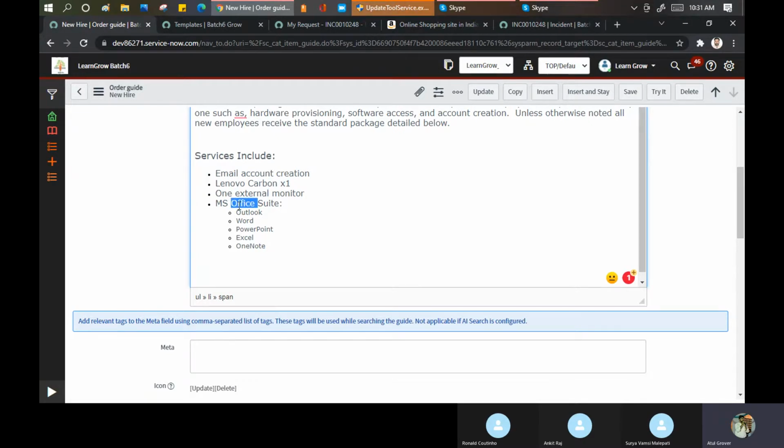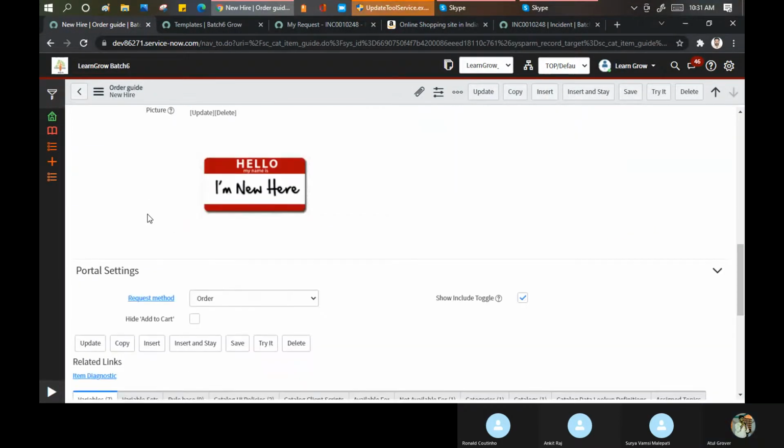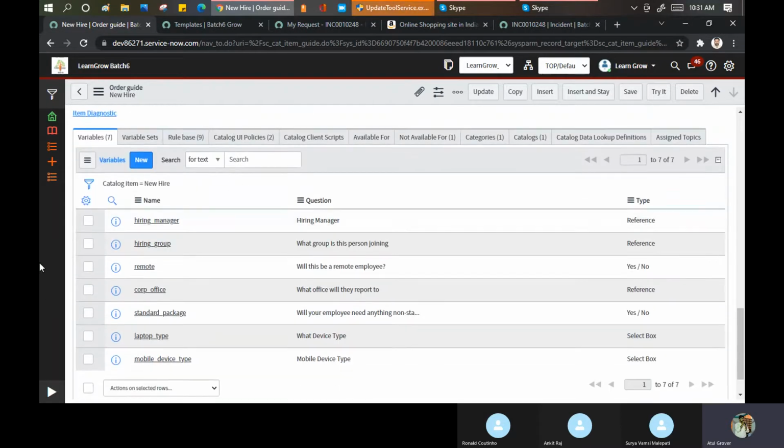Suppose you have been in the company for the last 6 or 8 months. You get a project for documentation and process flow designing. You need Visio on your laptop. What will you do? You will raise a request for software installation. It means software installation is a separate catalog item as well. But in the order guide, they club it in one place. Now, if I scroll down, all the things will be there. And here are the things for us.